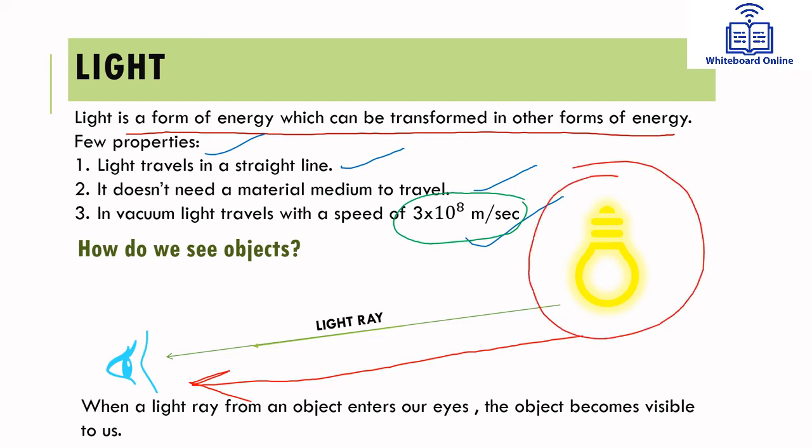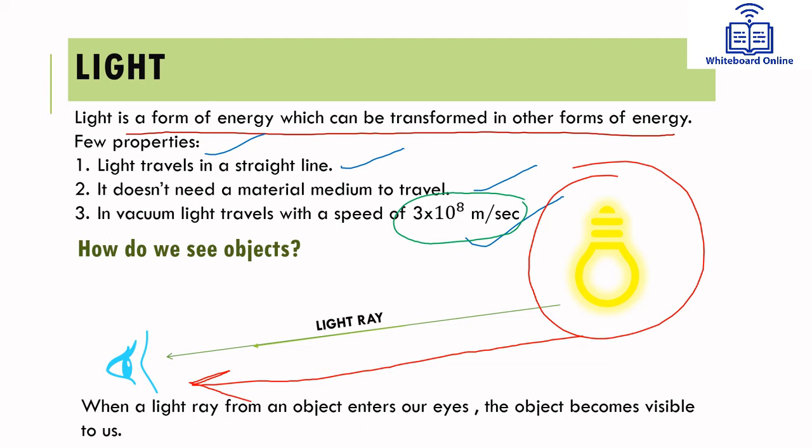Okay, students, in this case this bulb is a luminous object. It has its own light. Therefore the viewer can see this object. But what happens when an object has no light of its own? What does happen in that case?